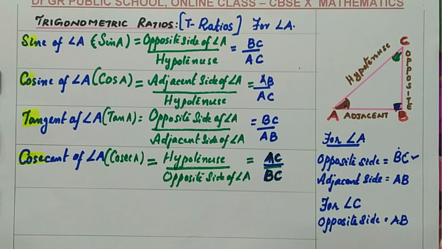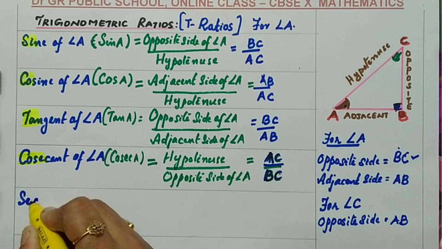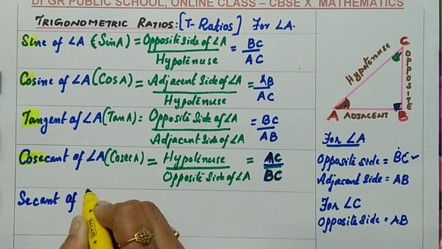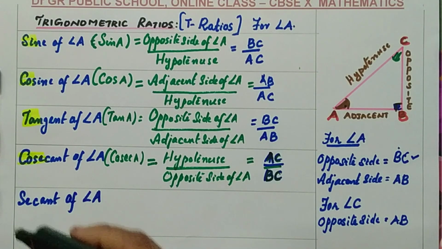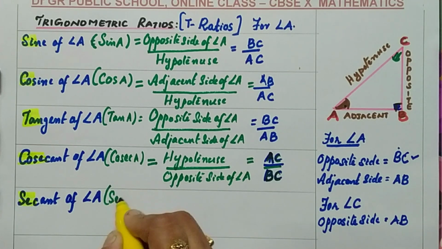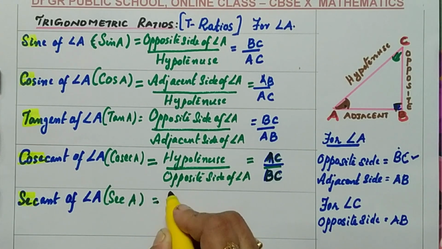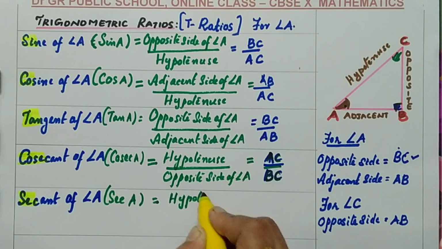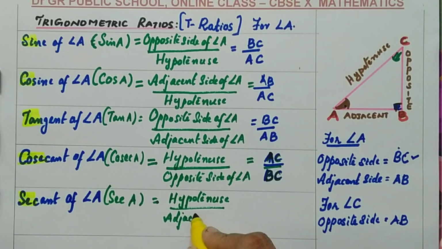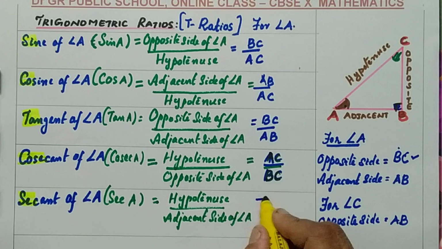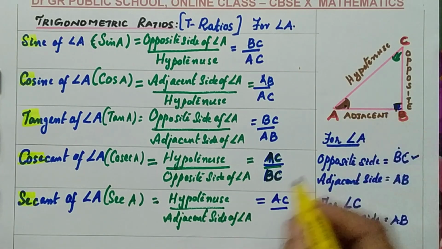Next comes the fifth ratio. The fifth one is secant of angle A, which in short can be called sec. So the formula is sec A. Sec A equals hypotenuse divided by the adjacent side of angle A. Here, which is the hypotenuse? The hypotenuse is AC, by the adjacent side of angle A, which is AB.